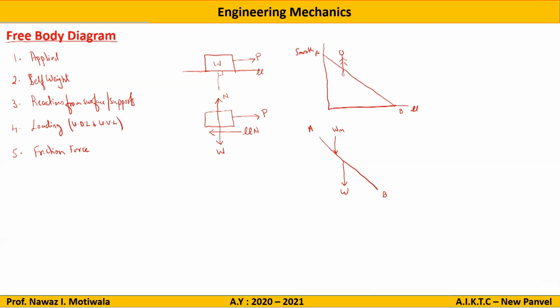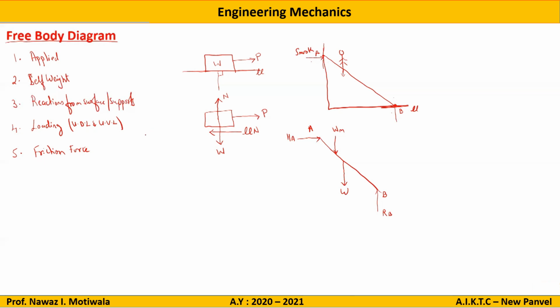Then we have reactions from surfaces. At point A, the surface is vertical, so the reaction will be horizontal, and it will be from surface to the body, so the reaction will be like this. Let me write it as HA. Similarly, at point B, there is a horizontal support. So if it is a horizontal support, the reaction will be vertical and from surface to the body. So it will be like this, and I will name it RB. Next is loading. There is no loading here.